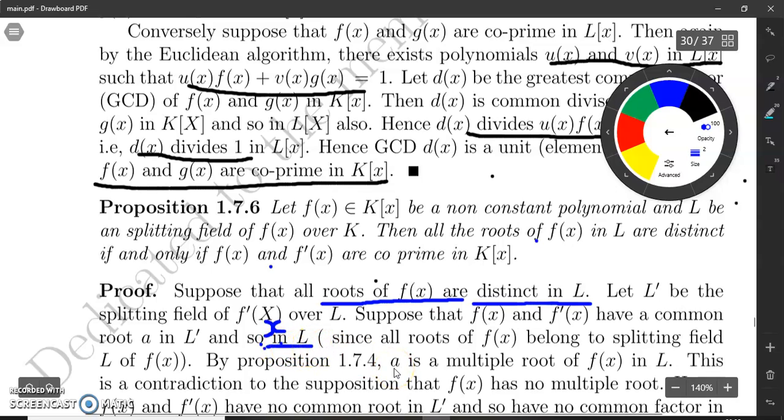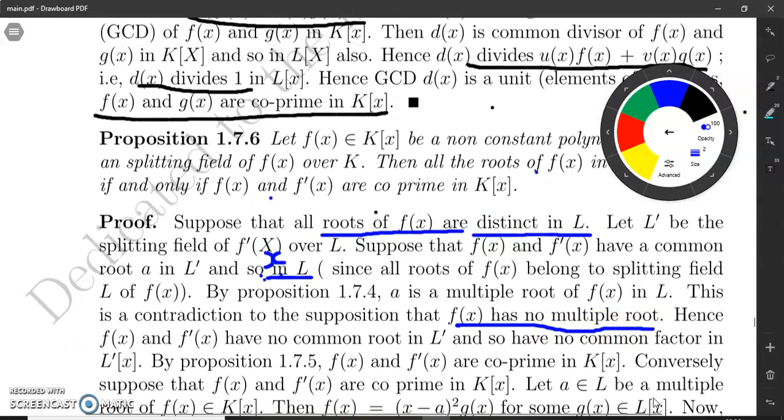Now from this we have observed that a is a common root of f(x) and f dash x. So as we have recalled, since a is a common root of f(x) and f dash x, a will be a multiple root of f(x). This is a contradiction because we have assumed that all the roots of f(x) are distinct, meaning f(x) has no multiple root.